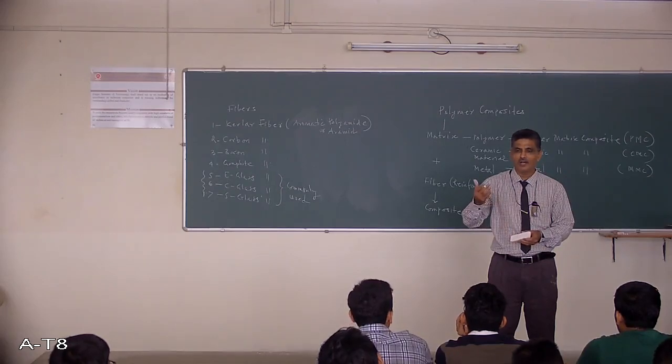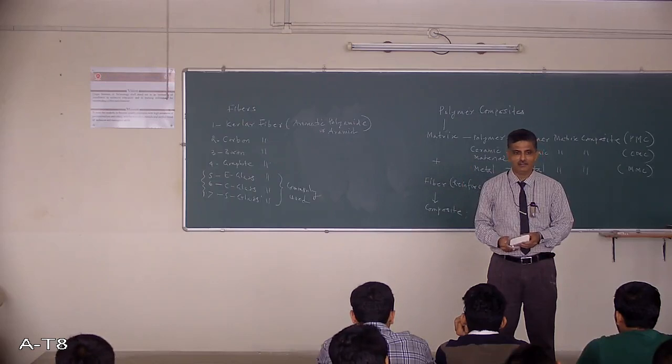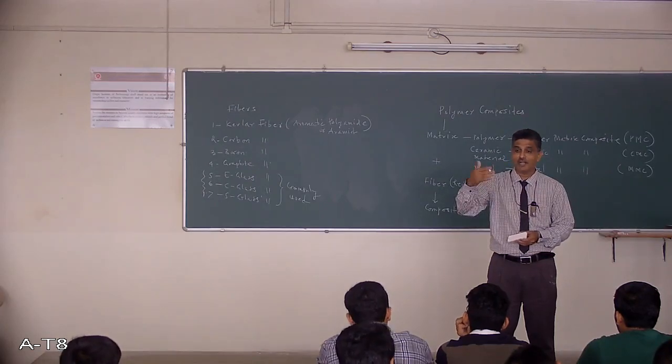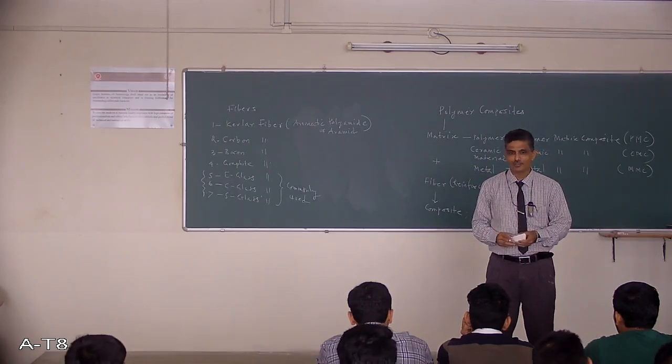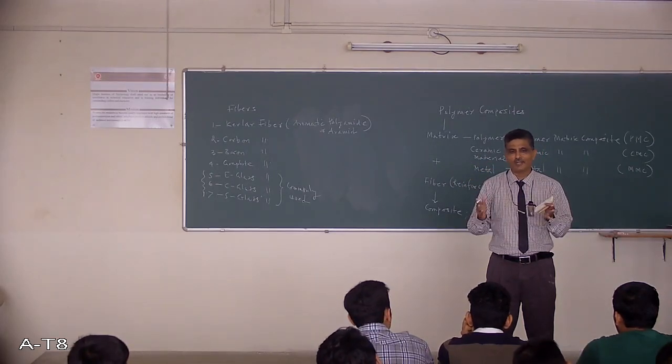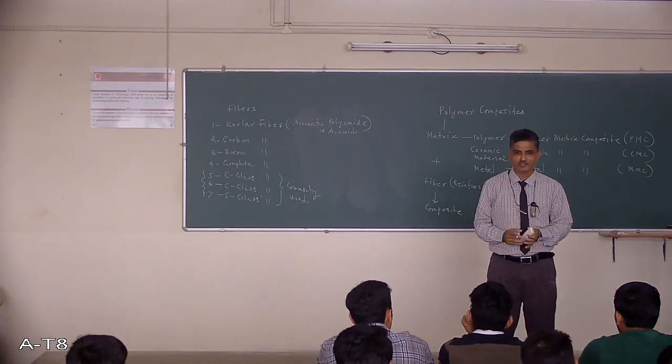You have to improve the strength to weight ratio. You require a product which is lighter in weight, but better in properties than steel, better than aluminum, better than other materials which are used. So you require a high strength to weight ratio, and that is achieved by what? A combination of two materials. Okay.